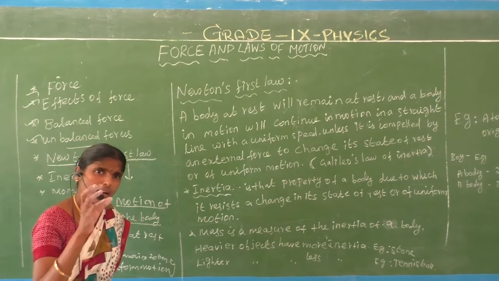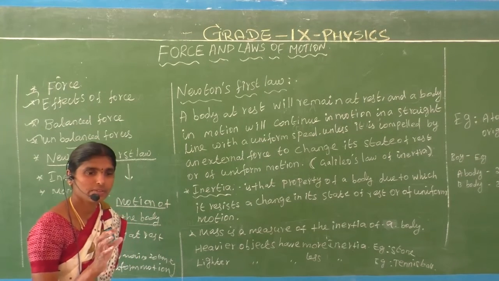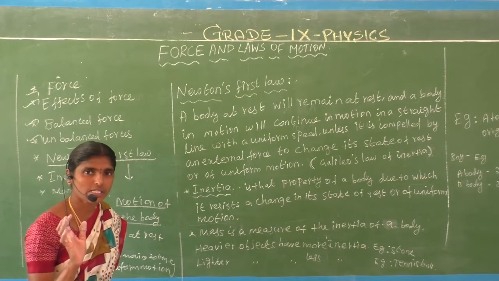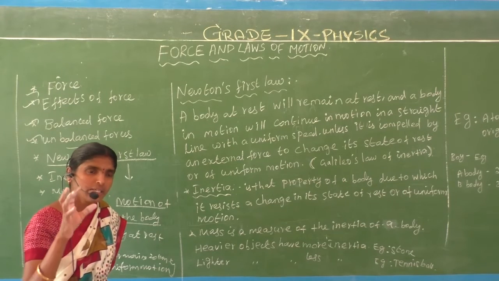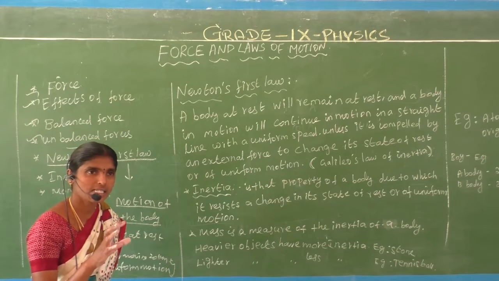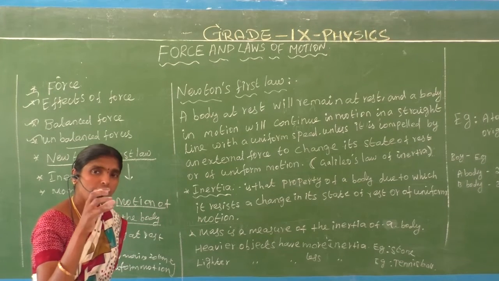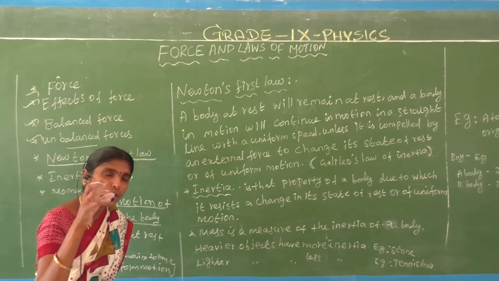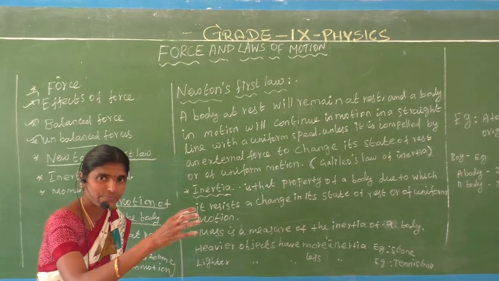So an object is only at rest. We didn't touch the object. Newton's first law means an object in rest, or a car or bike going in uniform motion or uniform speed.